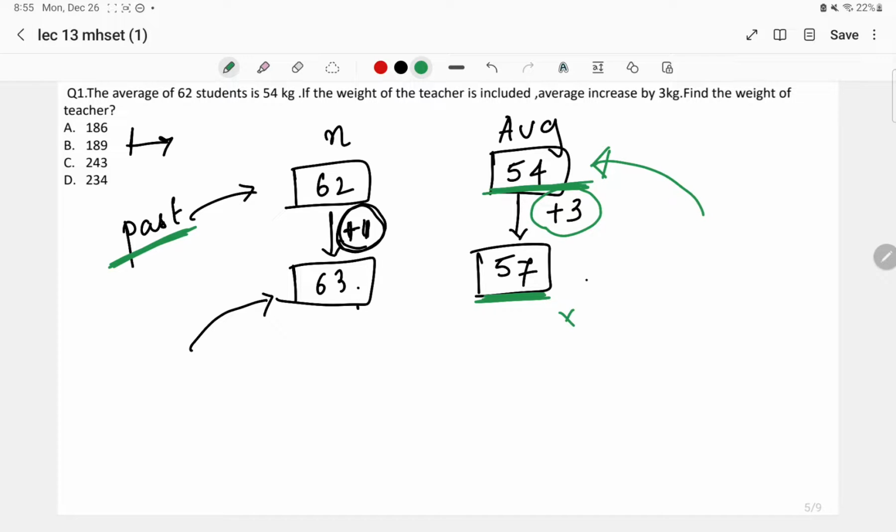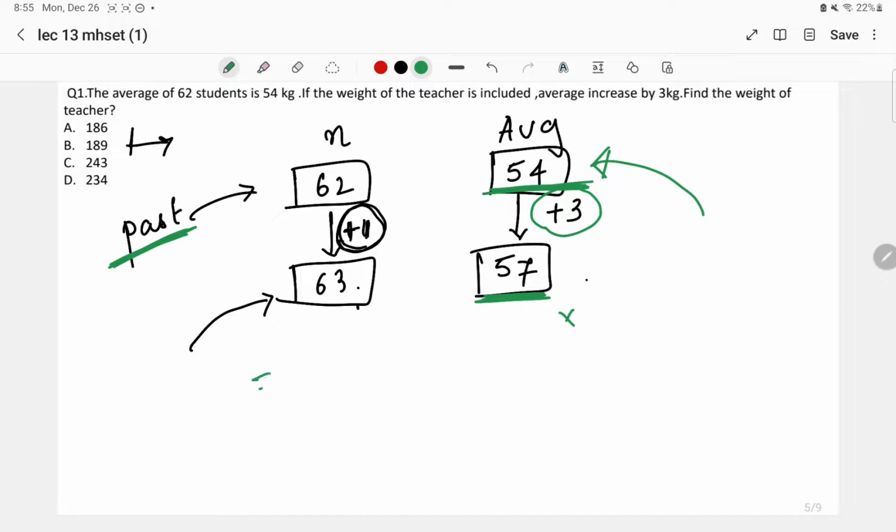If he had brought 54 chocolates, then everyone would have had the same, right? It is 54, 54, 54. The average would have remained the same. But he has now brought more chocolates. How many more? 3 chocolates more. It means that he's going to give an extra 3 chocolates to each person over there.